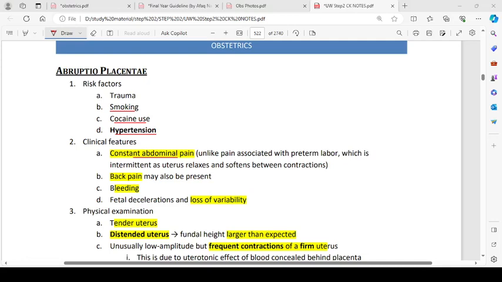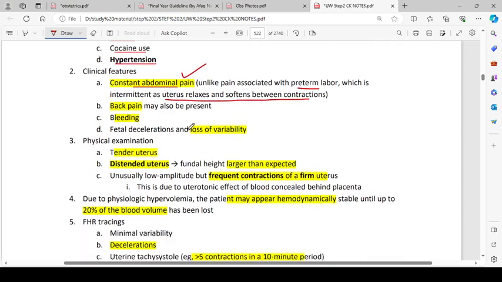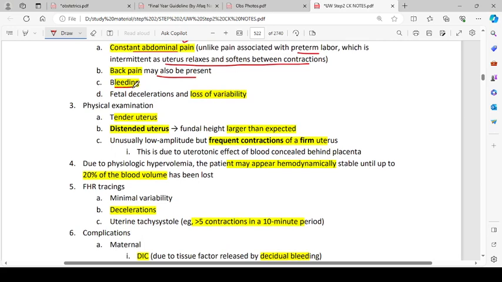So it is abruptio placenta. The risk factors are trauma, smoking, cocaine use, and hypertension. Clinical features are constant abdominal pain, unlike pain associated with preterm labor, which is intermittent as the uterus relaxes and softens between contractions. Back pain may also be present, bleeding, fetal decelerations, and loss of variability.